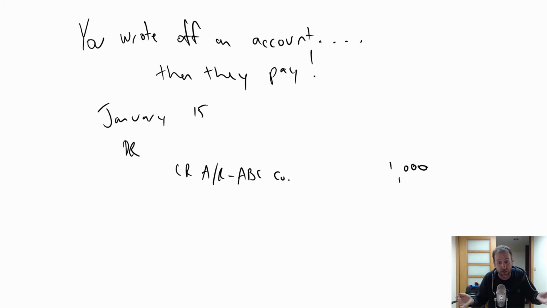Our debit here, as you'll recall, is not to bad debt expense. That's the whole purpose of this chapter, is to show you that we set up allowances. Now we're going to use our allowance. And how do you use an allowance? You debit it. So you debit your allowance for doubtful accounts. I've just been calling that allowance for short, but of course you know that's allowance for doubtful accounts. Your professor might say AFDA. That's fine too. Okay, so we've written off their account.